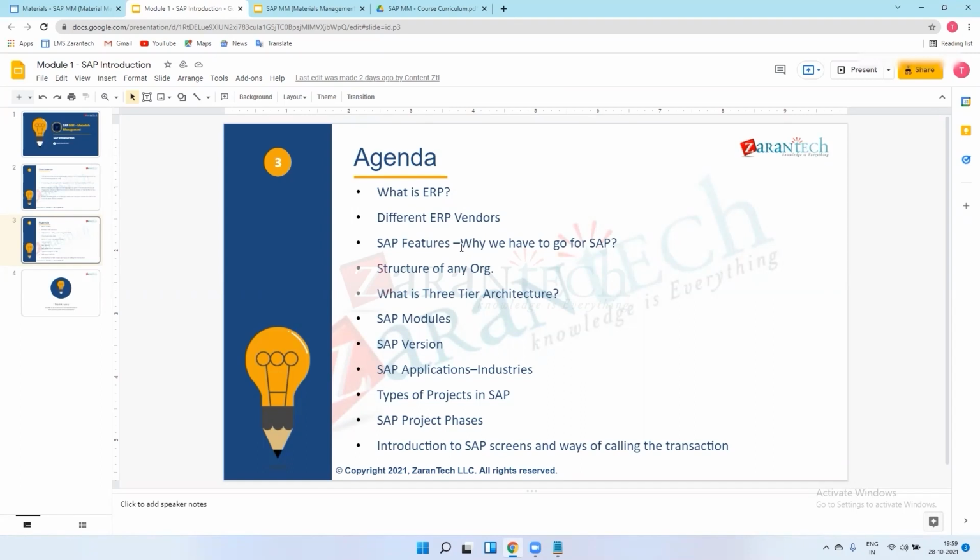Without this version, we cannot go. We must be on 6 or 7. So before going to HANA, if I am on ECC 5.0, I need to upgrade my system from 5.0 to 6 or 7, and then I will go from 7 to HANA.